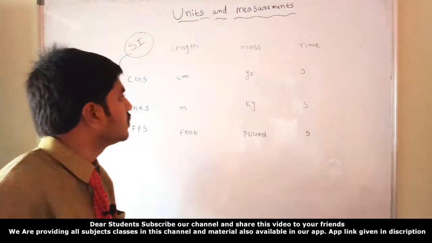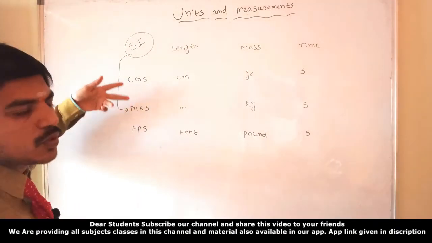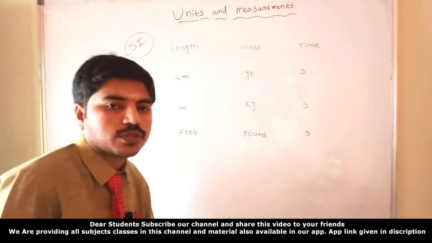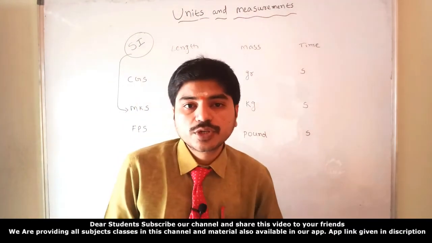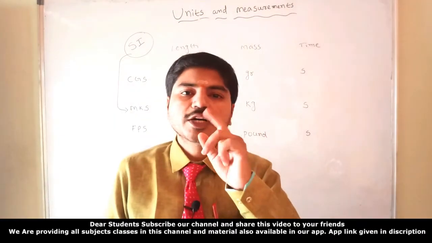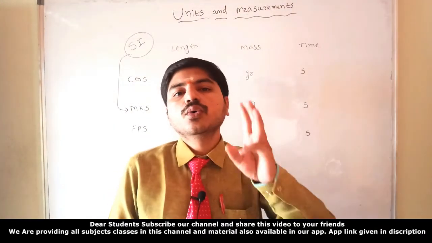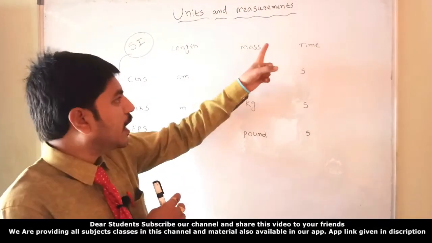The conference decided that the SI system, the MKS system, is what all people should follow. And they gave one more piece of information. Previously we decided that the physical or fundamental quantities are only three: length, mass, time.